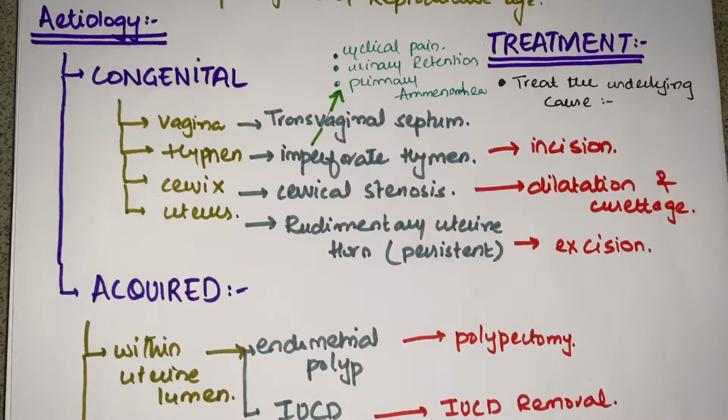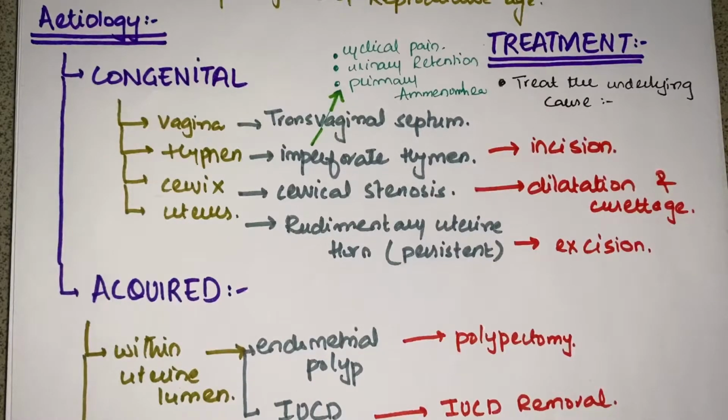Second, moving on to the hymen: if the hymen is imperforate, then we can have pain. Moving on to the cervix: if there is cervical stenosis, meaning the cervix is closed, then the uterus will have to contract more to release the menstrual blood, or it holds the blood and debris. So pain will be present because of cervical stenosis. Then in the uterus, if any rudimentary uterine horn is persistent, that can be a cause.